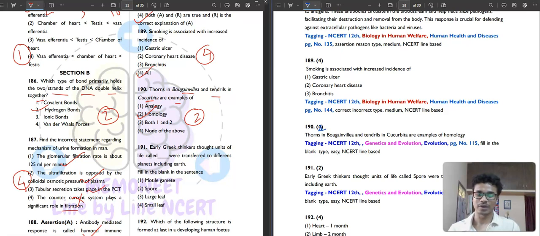Then question 191. Early Greek thinkers thought units of life called spores were transferred to different planets, including Earth. So the second option will be the correct answer for this question.